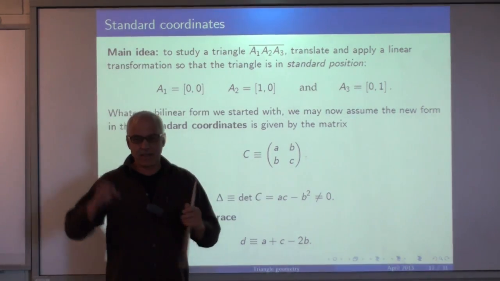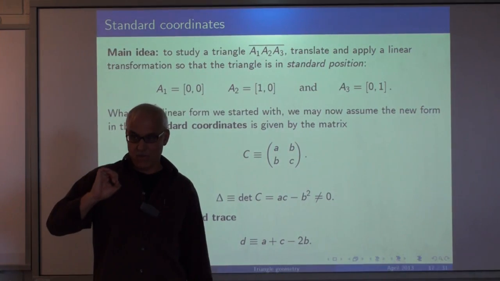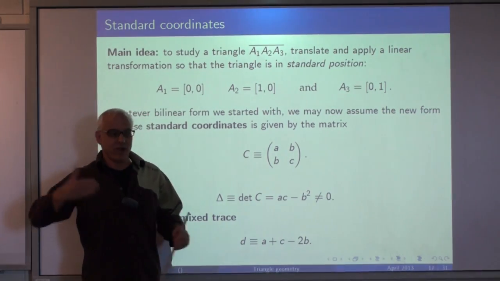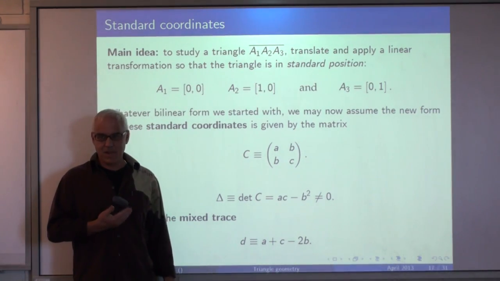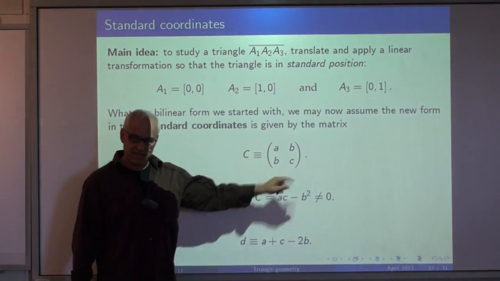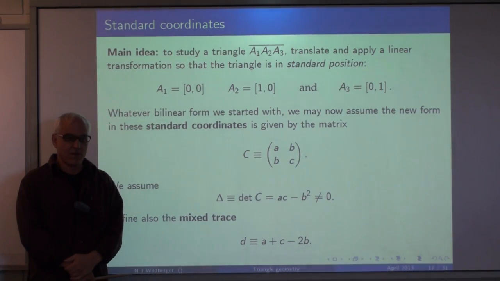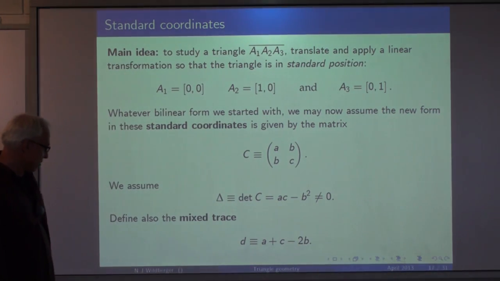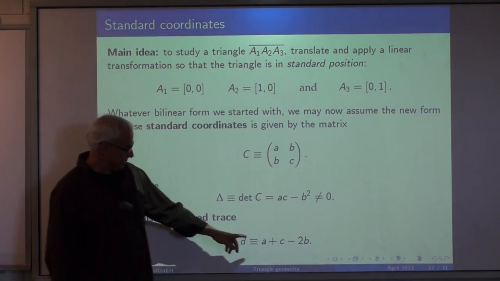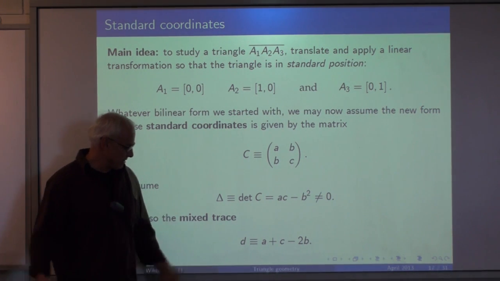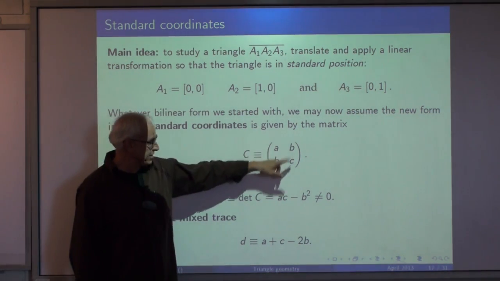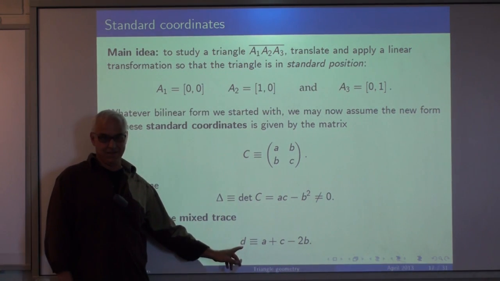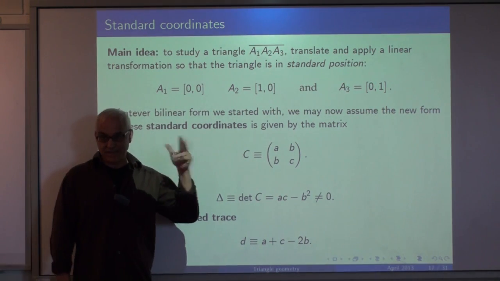We changed the emphasis. Instead of studying a general triangle with a particular quadratic form, usually the Euclidean one, we're studying a particular triangle under a general quadratic form. So the variables are A, B, and C, the numbers appearing in this bilinear form. We're going to assume that the determinant is non-zero. And it turns out that this quantity here, what I might call the mixed trace, maybe somebody can tell me another name for it, is A plus C minus 2B. That turns out to play an important role, so we're going to call that D. So the ingredients are A, B, C, and D.